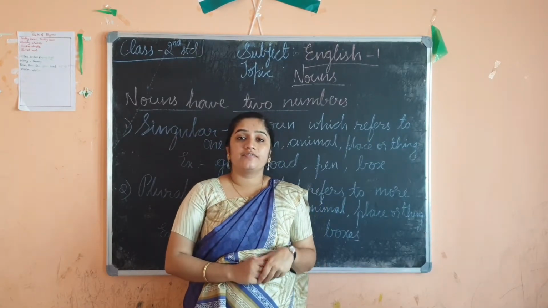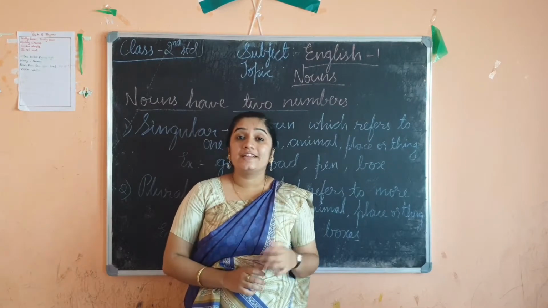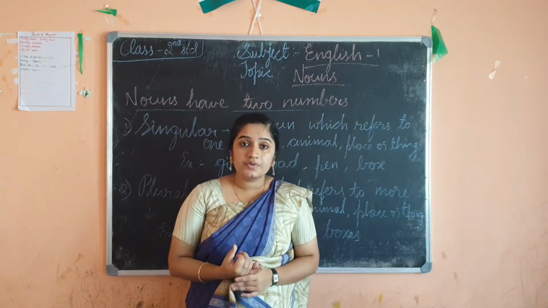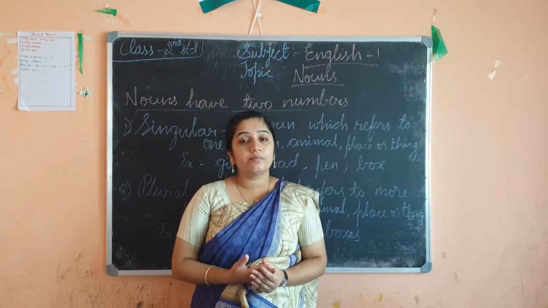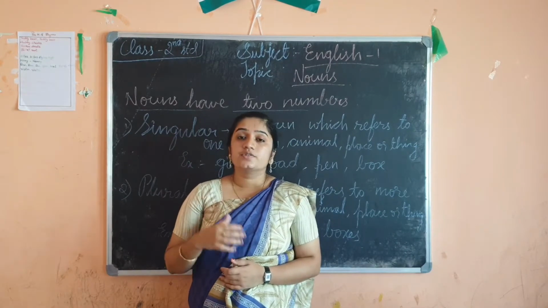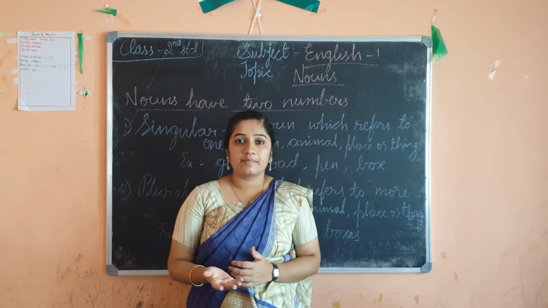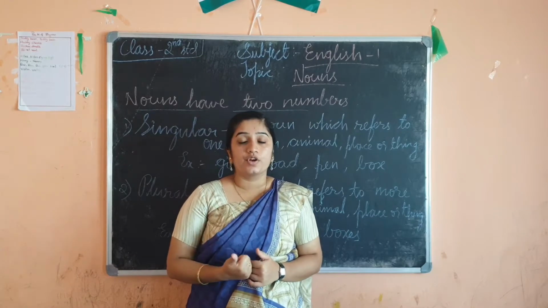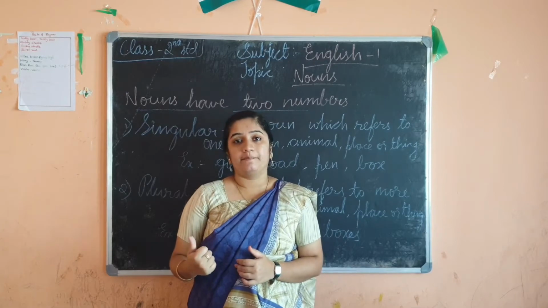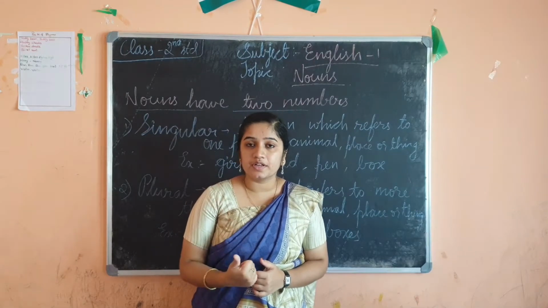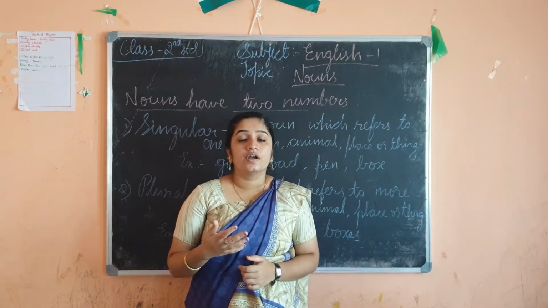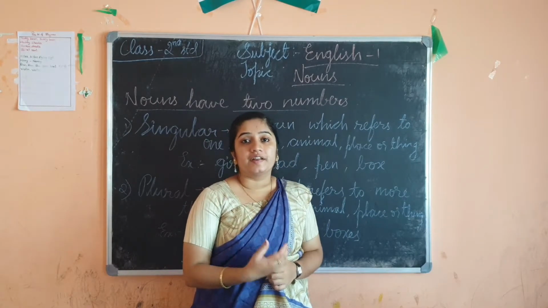So after that we went on to kinds of nouns. There are totally 5 kinds of nouns: proper noun, common noun, collective noun, material noun, abstract noun. So if we go through them one by one, the first one is proper noun. A proper noun is a noun which has a particular name. Okay, a particular name is known as a proper noun. It may be the name of a person also. Okay. Or the name of a country, like India.